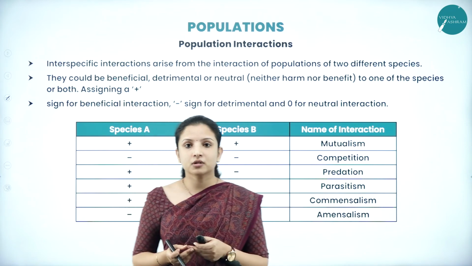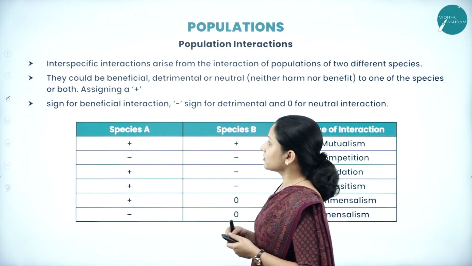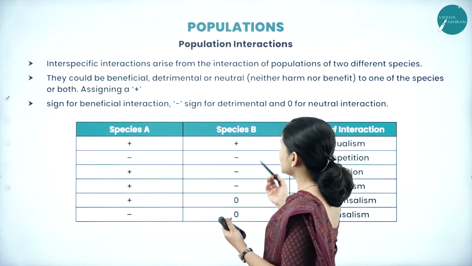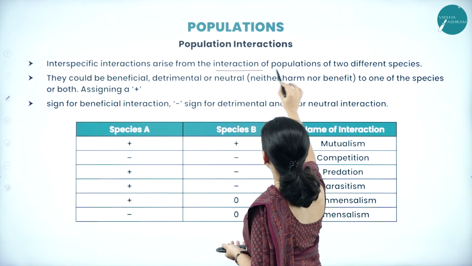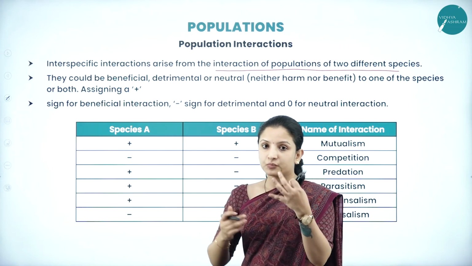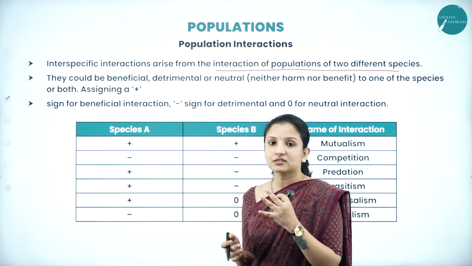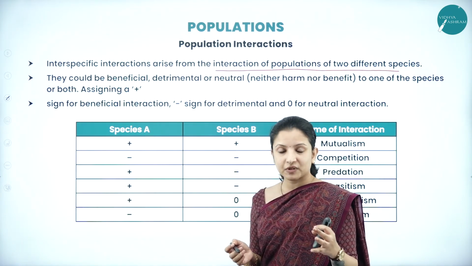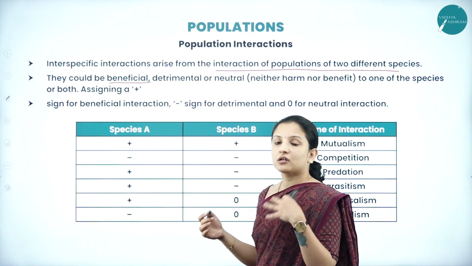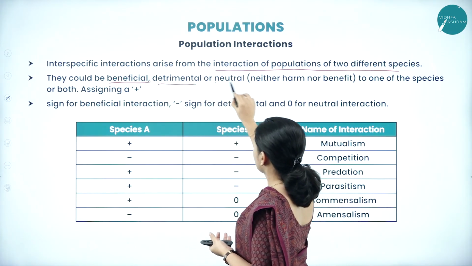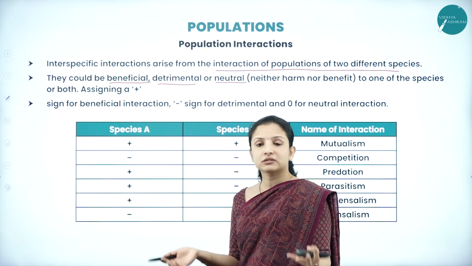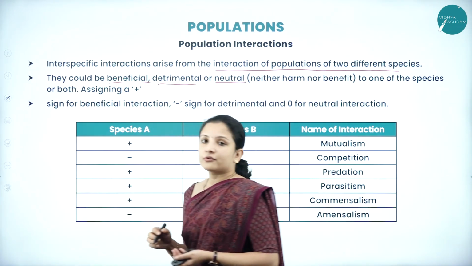So let's talk about population interaction in different forms. Interspecific interaction is between the species. It arises from the interaction of populations between two species. If the interaction in a population is between two different species, we call it interspecific interaction. These interspecific interactions can benefit both the species, or they can be detrimental or harmful to both the species, or they can be neutral. That is, it may neither benefit one species nor the other, but the interaction just occurs.